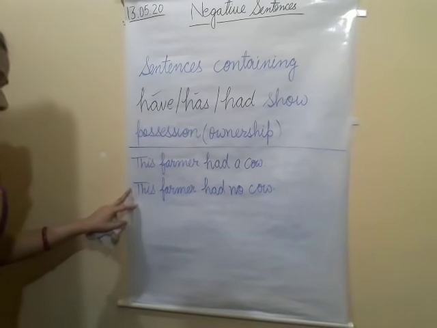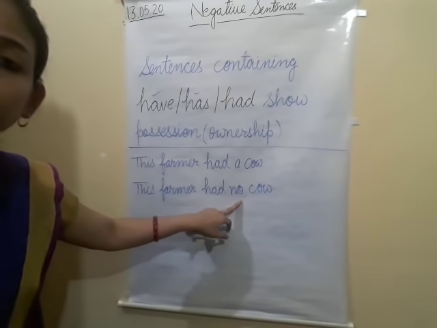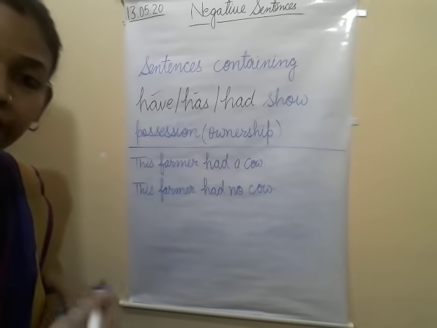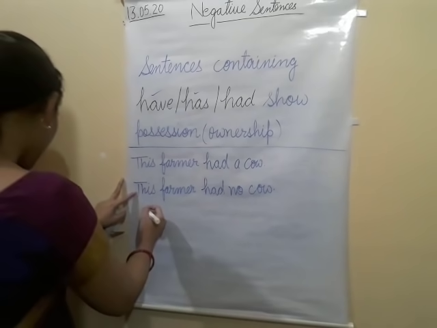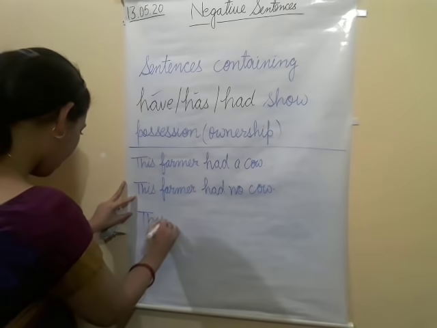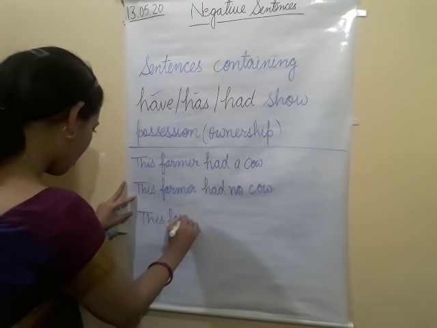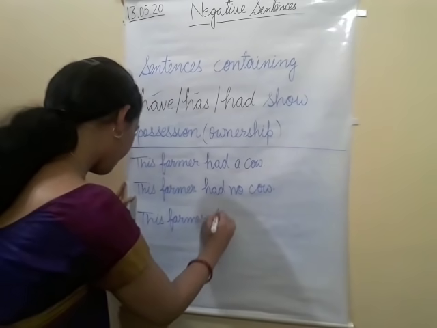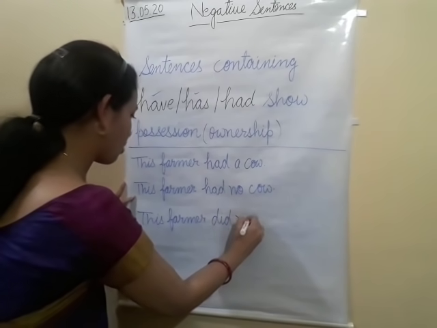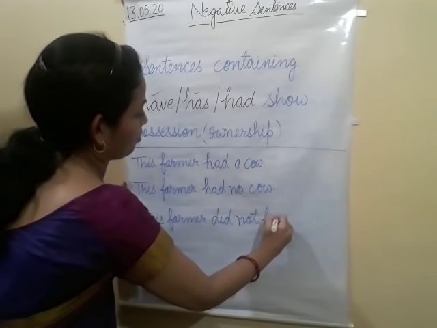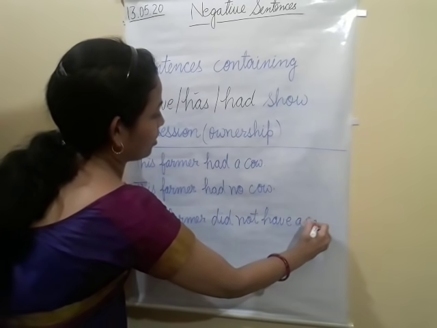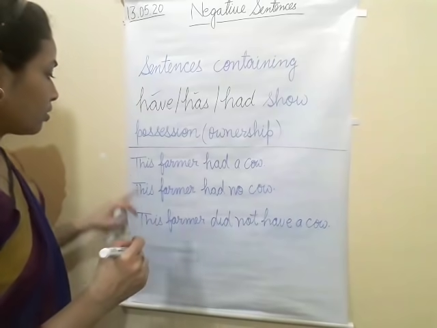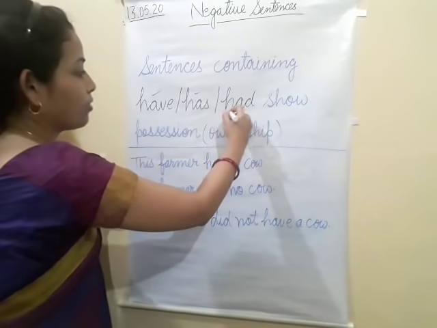Second way: this farmer did not have a cow. Okay, clear? So in this sentence I have used had.